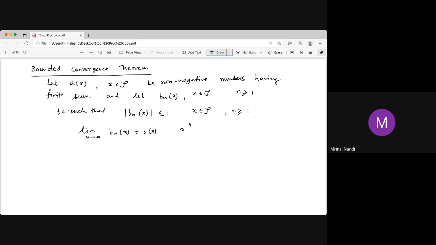Bn may not be non-negative, so Bn may be negative. We assume that the limit exists and the limit is B(x) for all x, that function. Then if this is true, what happens?